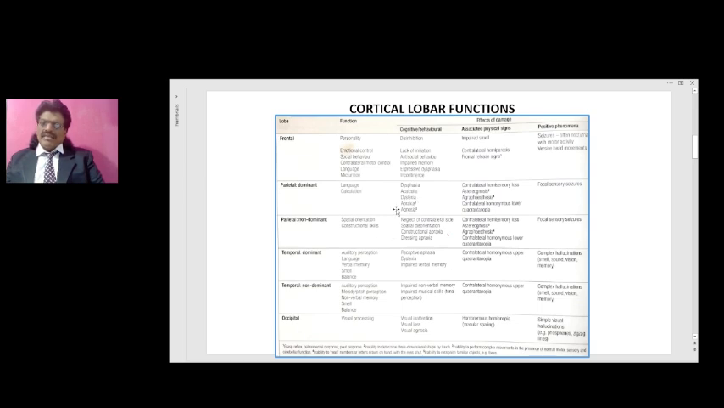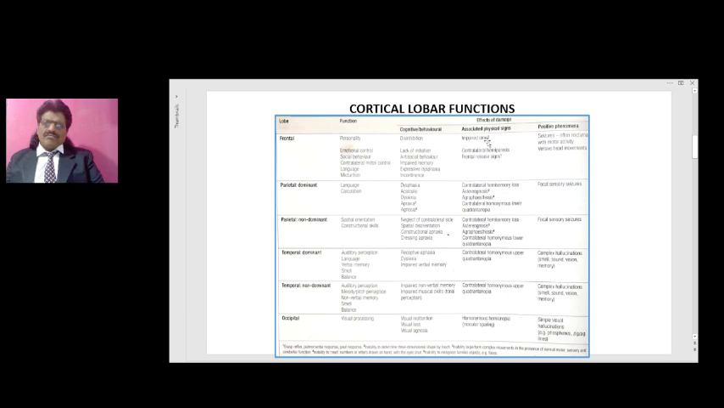Agnosia. The sensations are perceived well, but the analysis of the perception of the senses is lost. So this is known as agnosia. Again, there are various types of agnosias.